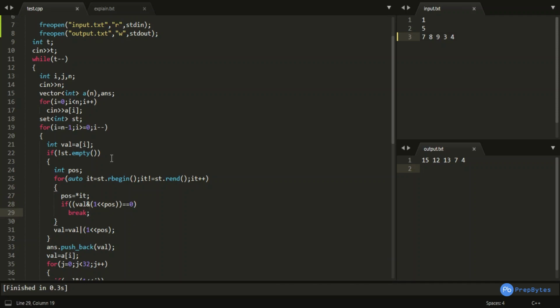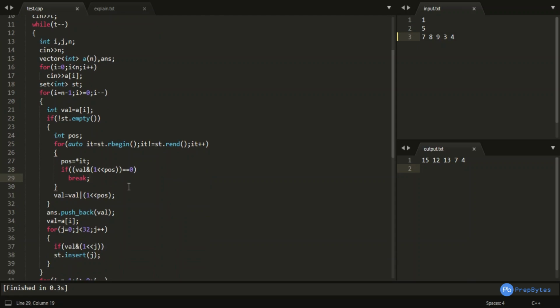The maximum value or the maximum position from the set, which I am getting by traversing it in reverse order, such that it is not set in this particular A[i]. So if it is not set in A[i], then this expression will give me 0. I am breaking the loop and setting my value, which is nothing but A[i], for that particular pos. pos is initially nothing, and it keeps storing the values from the reverse order of the set.